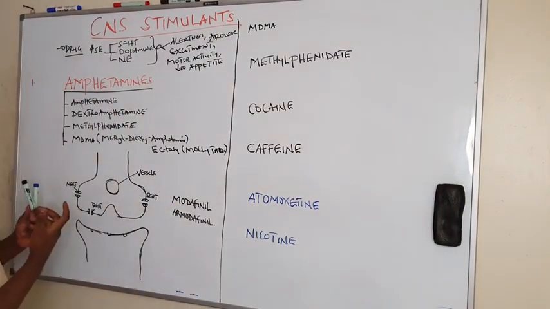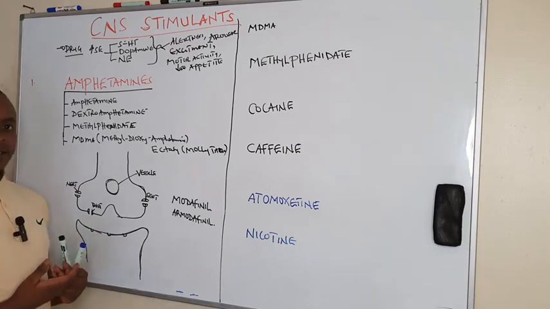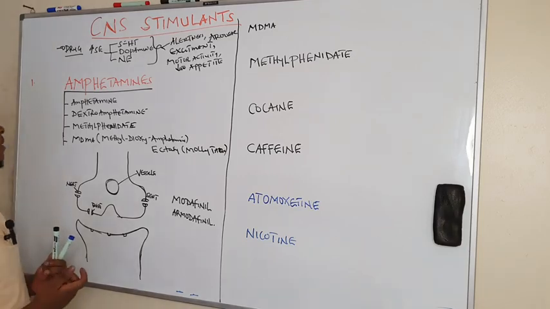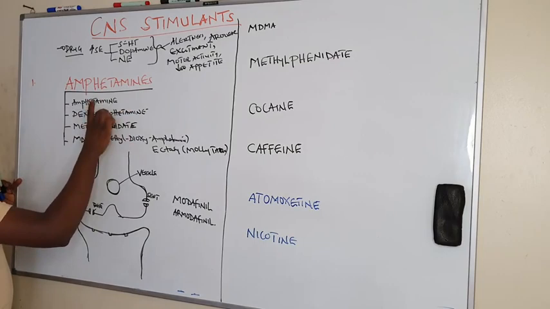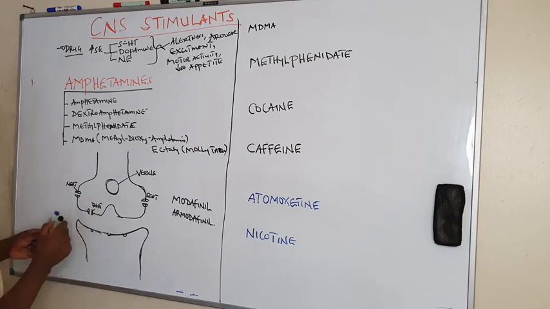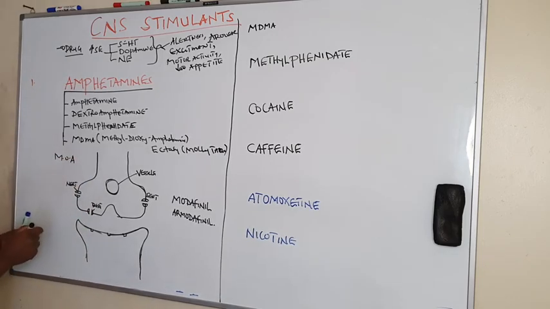These amphetamines are non-catecholamines. Amphetamine is the natural one, then these are the derivatives of amphetamine. Their mechanism of action is that they act by increasing release.